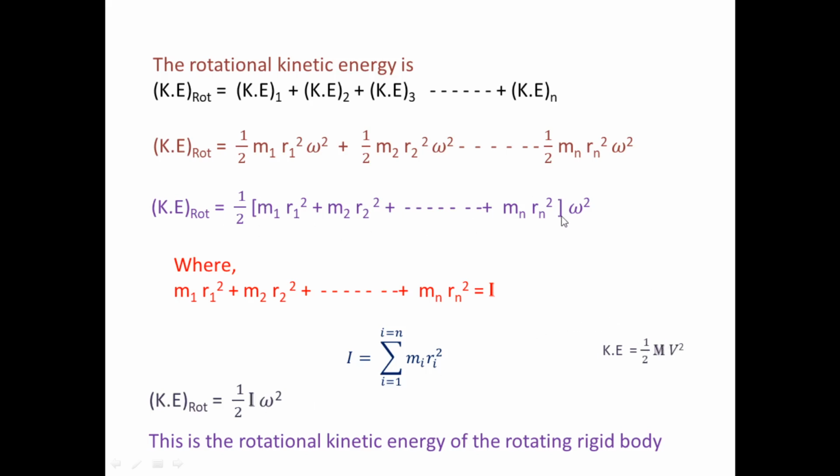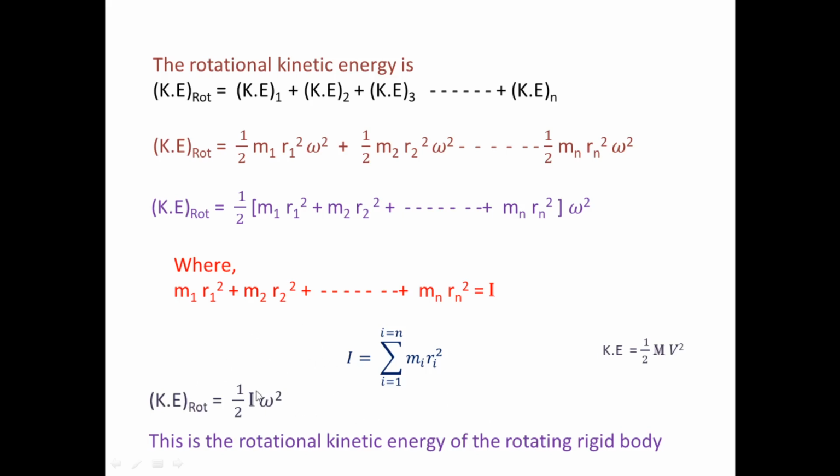That's why this bracket is equal to I, and we find the final expression for rotational kinetic energy, half I omega square. This is a very important expression, so note it down please.